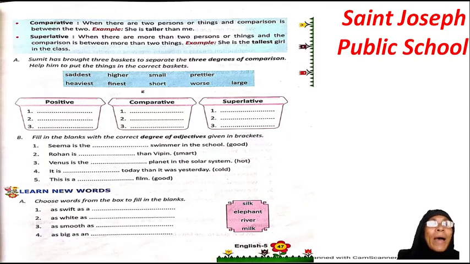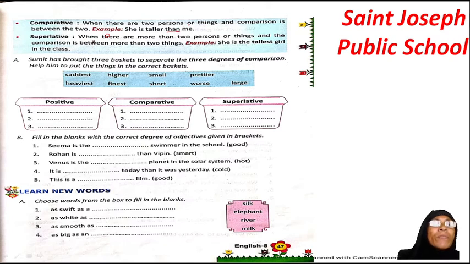And over here comparative means there are 2 persons. When there are 2 persons or things and comparison is between the 2, example, she is taller than me. So when than is used, always remember this word is there for your comparative degree of adjective, you use than over here.